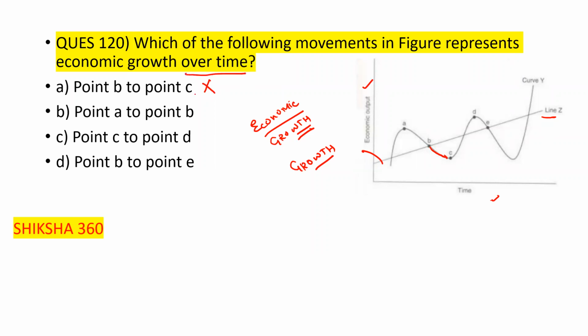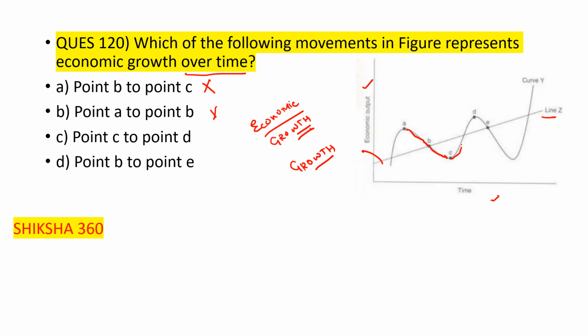We have to consider the time period, the one that covers more time. Now move to option B also. Point A to B is also going down. Then point C to D.